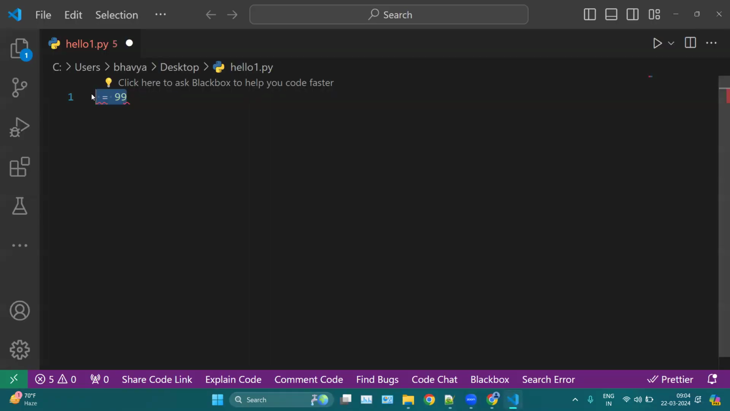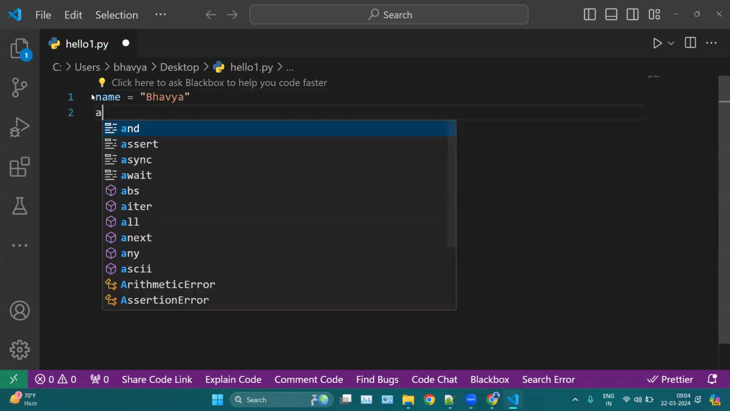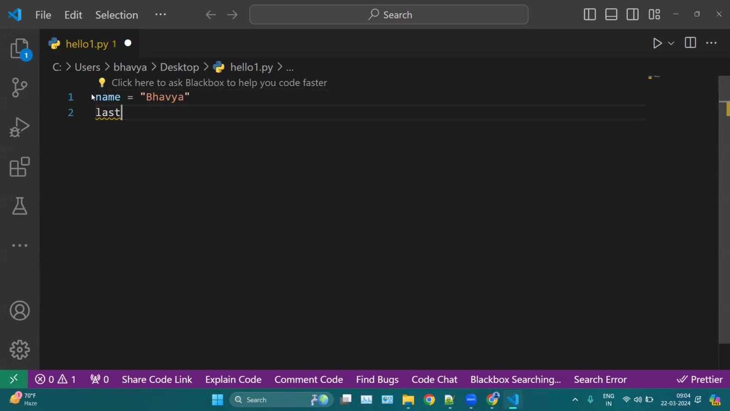Then we can perform some operations in Python. Let's say we have this name equal John, or let me mention my name. And let's say we have this last underscore name.